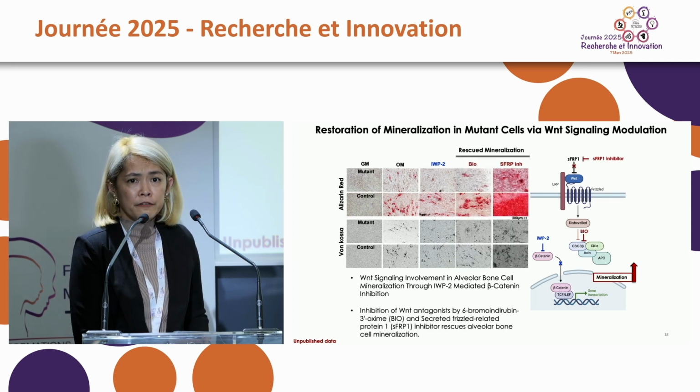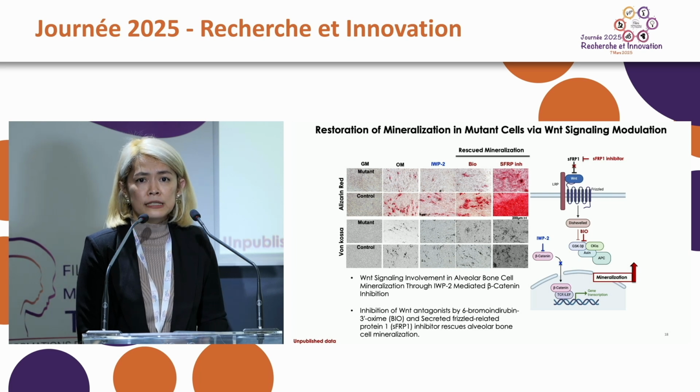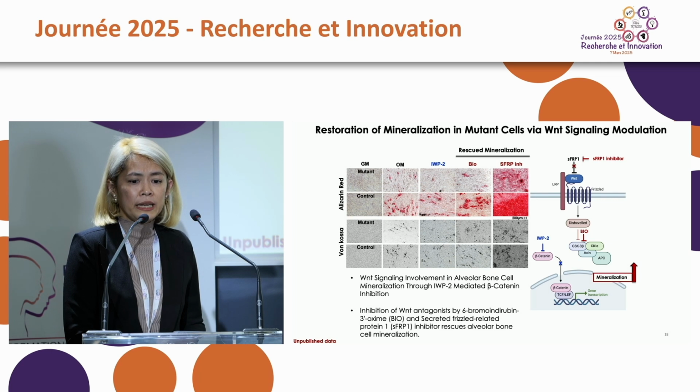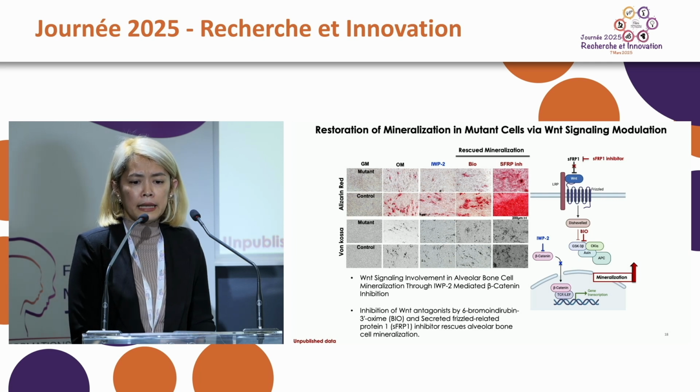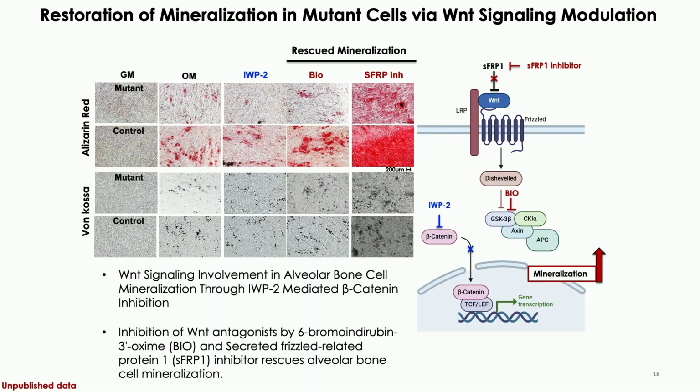Moreover, we were very surprised that we could rescue mineralization by using inhibitors of Wnt antagonists, SFRP1 and BIO. This inhibition can rescue the mineralization of alveolar bone cells.